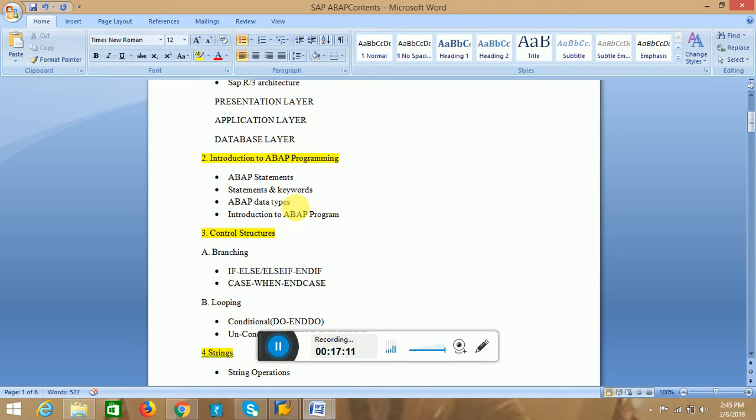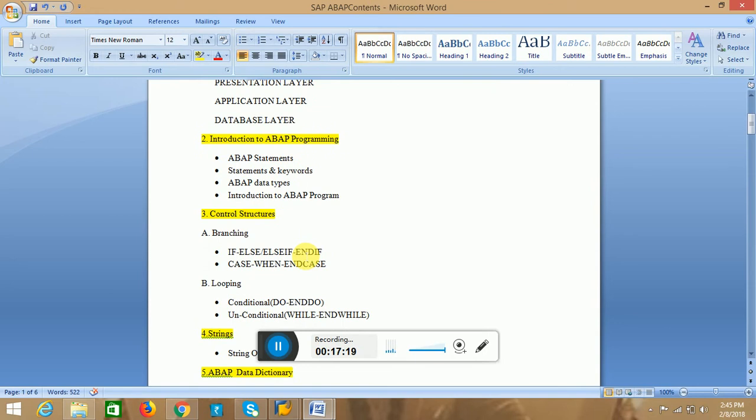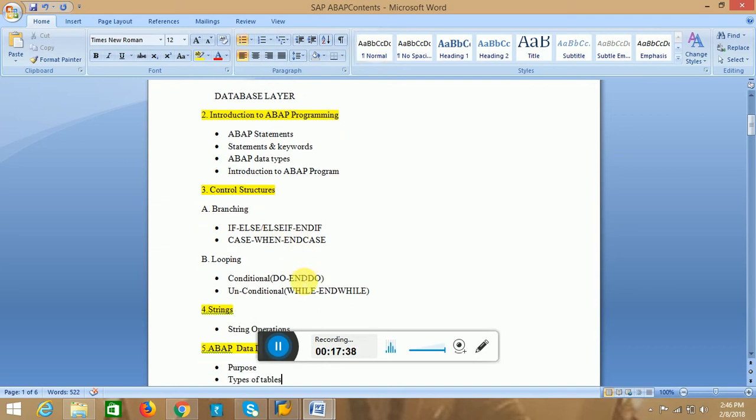The third topic is control structures. In control structures we have two types: branching and looping. In branching, we will see IF-ELSE statements and CASE statements, and then looping conditions.